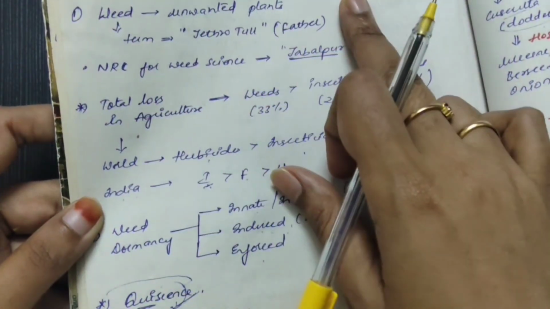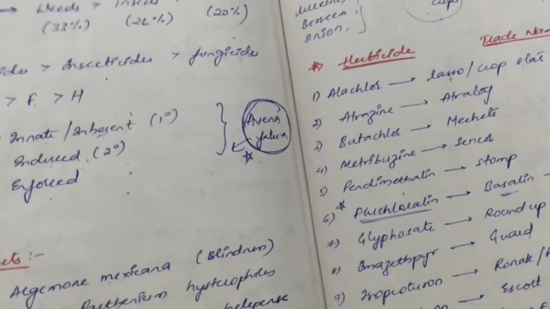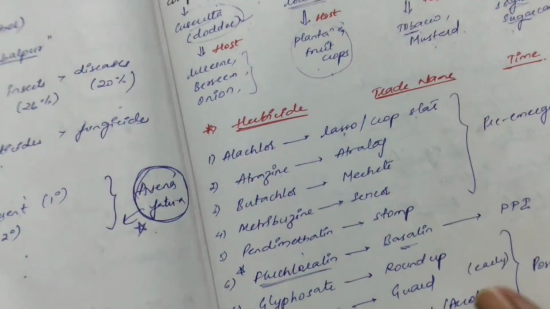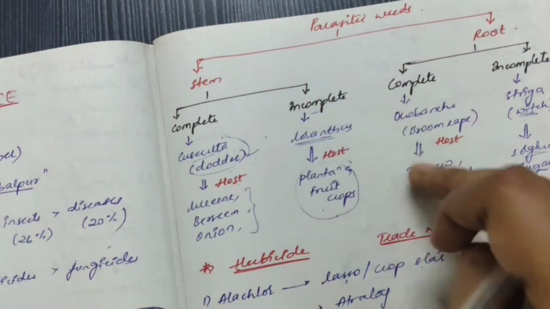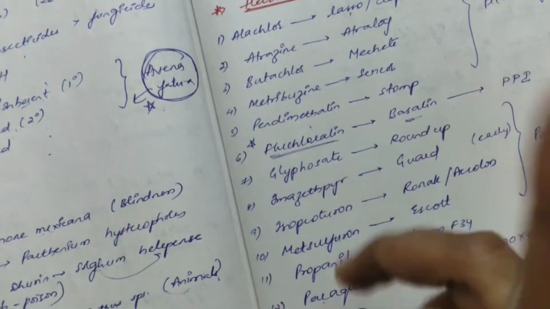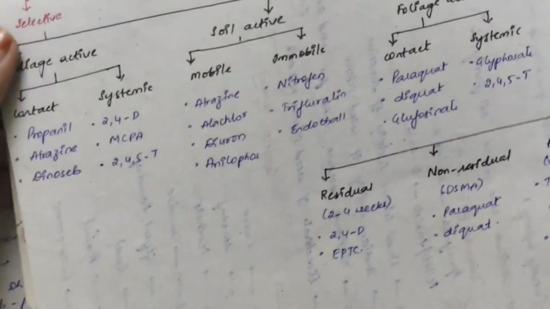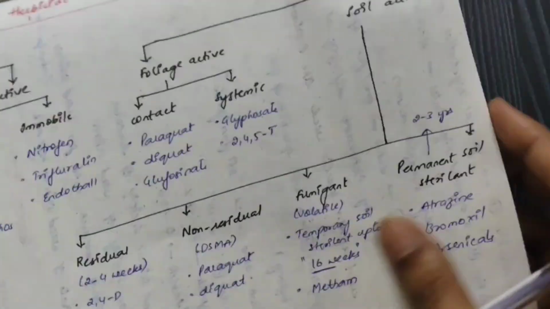Once check weeds introduction, weed dormancy, harmful effects, weed dissemination, and parasitic weeds, which are very important. When it comes to herbicides, when you have time, just check these 12. I have written them in tabular form.